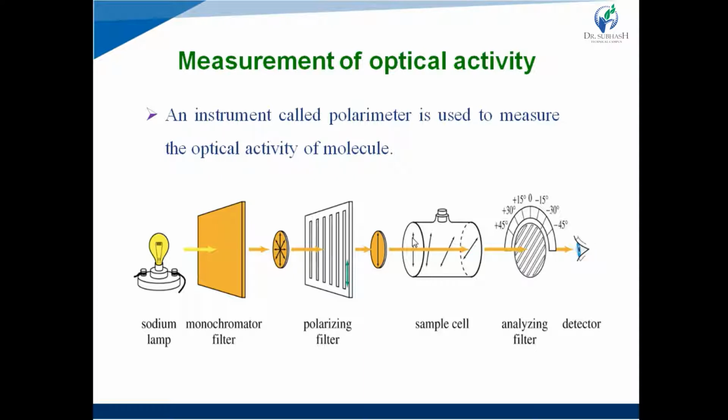Then a monochromator filter to convert ordinary light into monochromatic light. Then there is a polarizer or polarizing filter to convert monochromatic light into plane polarized light. Then the sample cell, or you can say polarimeter tube or sample tube, which contains the optically active substance to be analyzed, and then the analyzing filter and detector, which show the angle of rotation of the plane polarized light by the optically active compound.